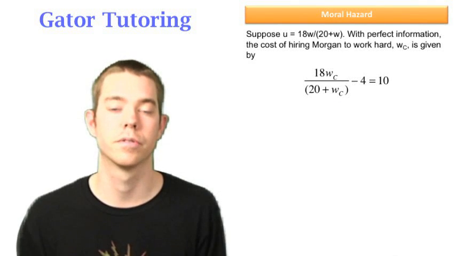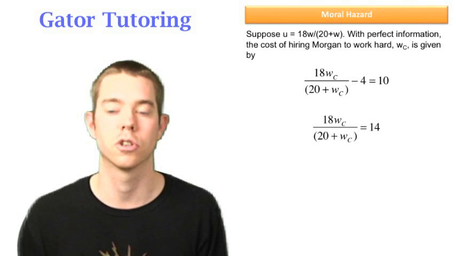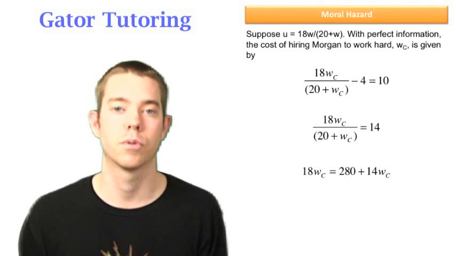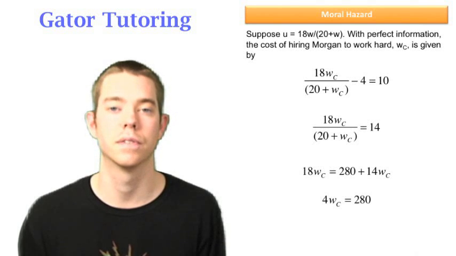And we're going to solve for WC in this case, doing some algebra. Cross multiplying, we get this, and subtracting 14 WC from each side and dividing through by 4, we find that WC is equal to 70.